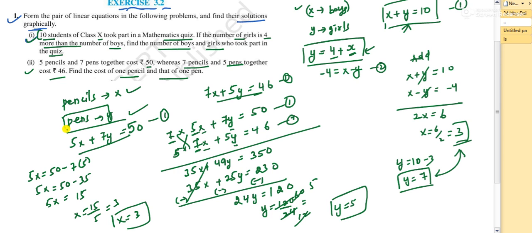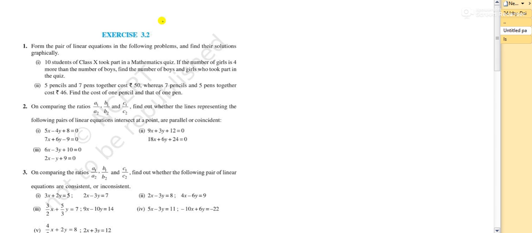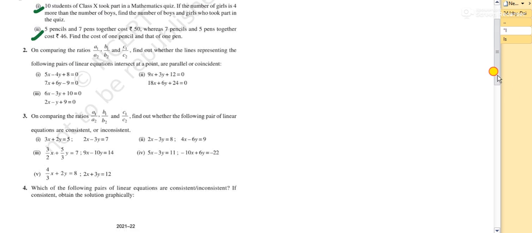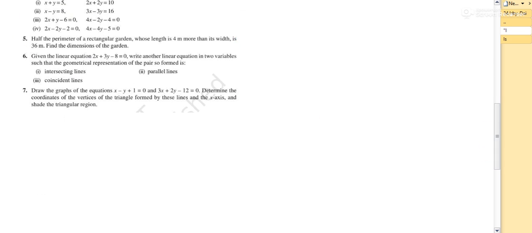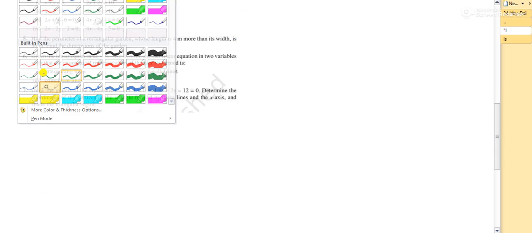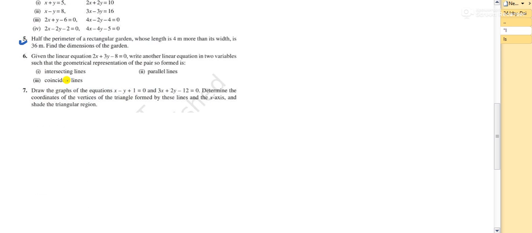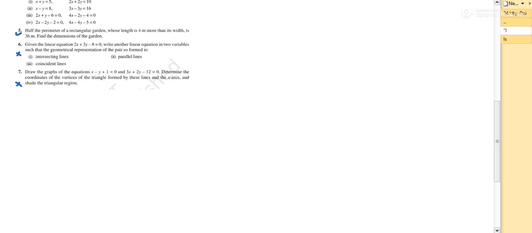Okay, moving to the next question. Let me check. Yeah, so I have already solved these two problems. Now the second is definitely the other type. I will directly solve the sentence based problem. Here it is question number 5. This is also not sentence based, even this. So I'll just solve the fifth one and we'll wind up this video. See what they have given, and this is a very important question, practice it well.